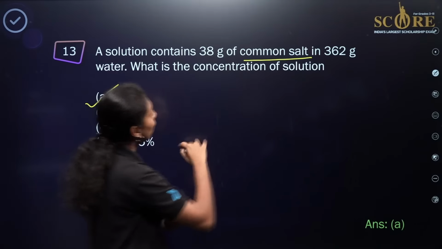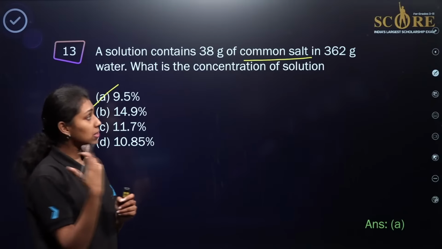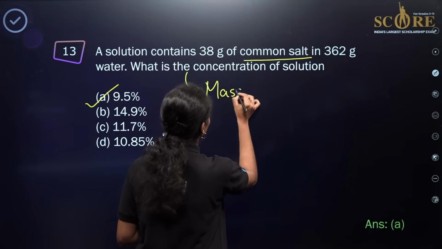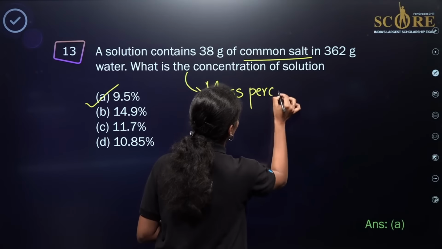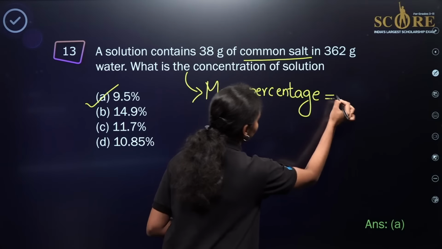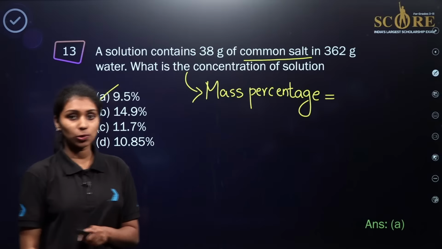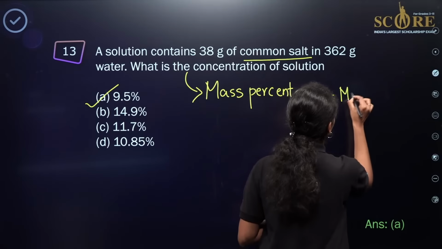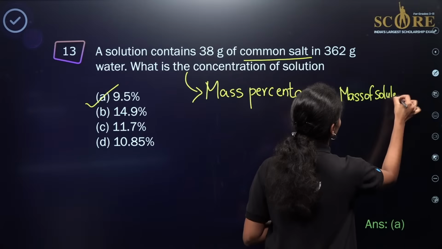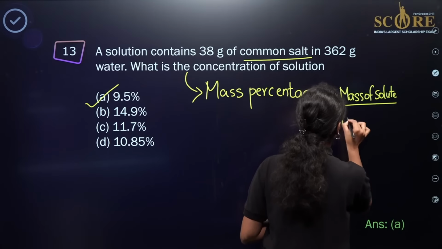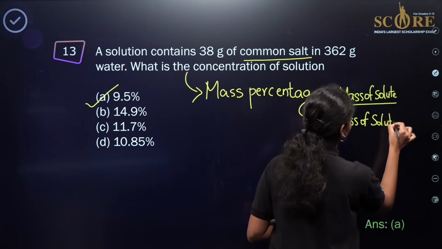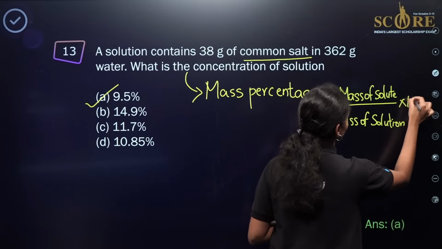As we already know, in general, the concentration of a solution can be expressed in terms of mass percentage. How can we calculate the mass percentage? It is equal to the mass of the solute divided by the mass of the complete solution, times 100.